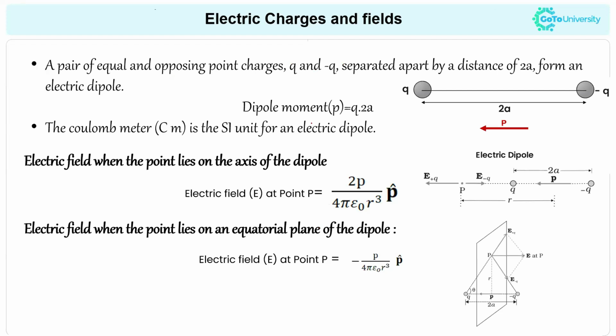Dipole moment will be there, or else we can say the dipole moment is a kind of arrangement. When we separate two equal charges with opposite signs by a distance of 2a, that is the separation. So a pair of equal and opposite point charges, q and negative q, separated apart by the distance of 2a, forms an electric dipole, and the dipole moment is calculated using the formula q times 2a. So q represents the magnitude and a represents the distance between them.